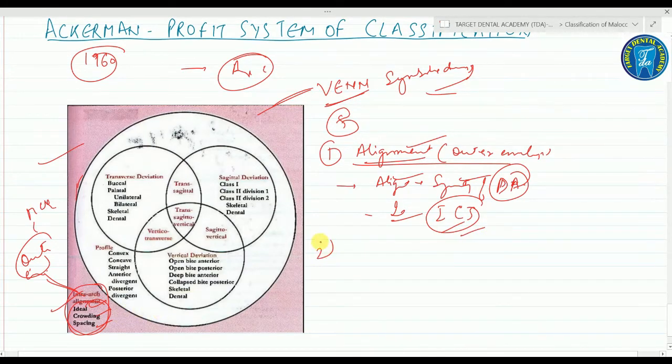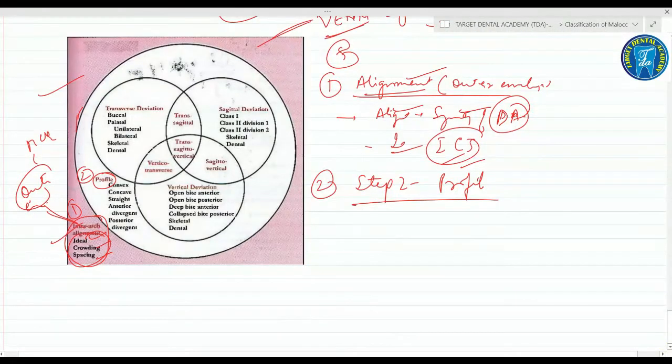Step 2 is profile. This is step 1, this is step 2, and it involves the consideration of profile. In class 1, the profile is normally straight.